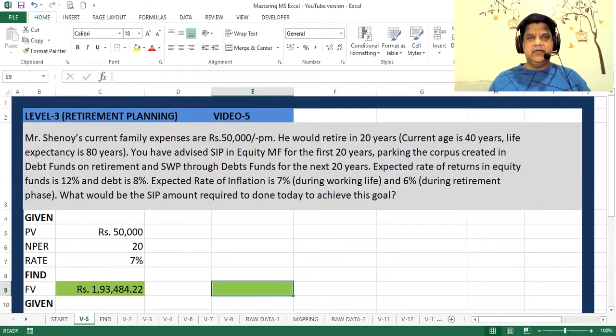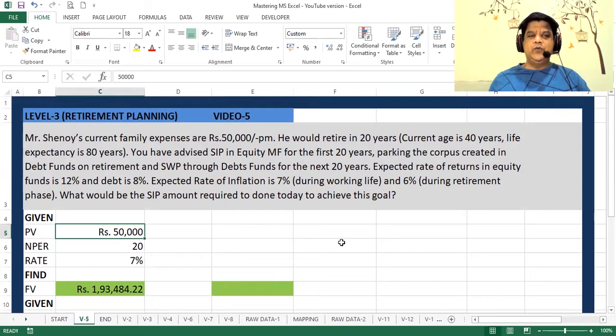The next point which we see here is that the inflation is different in working life and retired life. Why? Because inflation has a component which is known as lifestyle related inflation, which is normally around 0.75 to 1.5%. So post-retirement, that inflation is not going to be there. Hence, we consider inflation to be slightly lower, which is 0.75 to 1.5% lower as compared to your normal expected inflation. So let's do the calculations here.